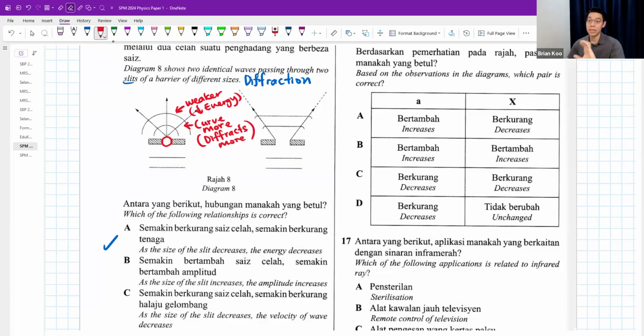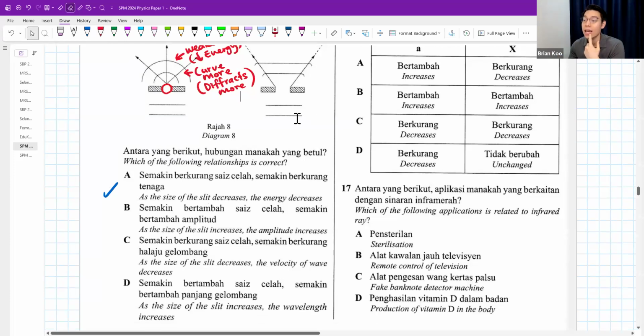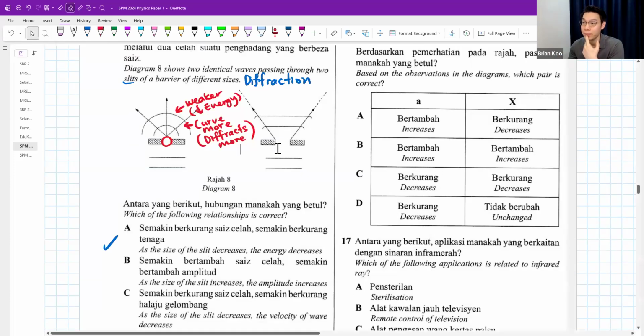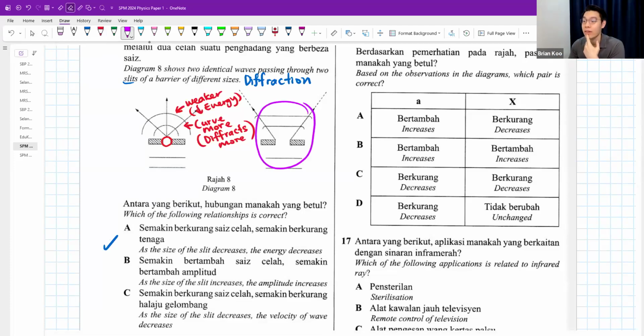So just based on the picture, if you see it curves a lot, that tells you straight away that the energy is very weak. Diffraction is very significant. Okay, size of slit decreases, energy decreases. That sounds correct. Let's check the rest. As the size of slit increases, amplitude increases. That actually also is correct, because by the way, low energy means low amplitude.